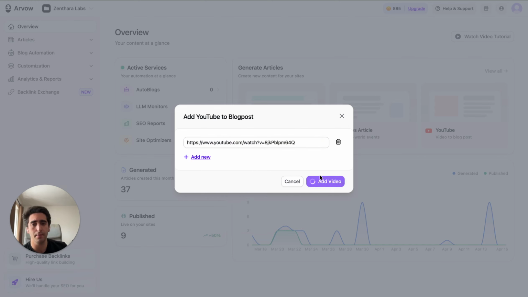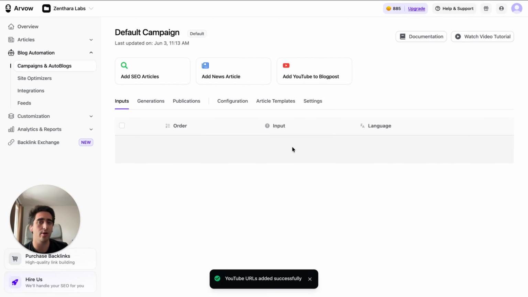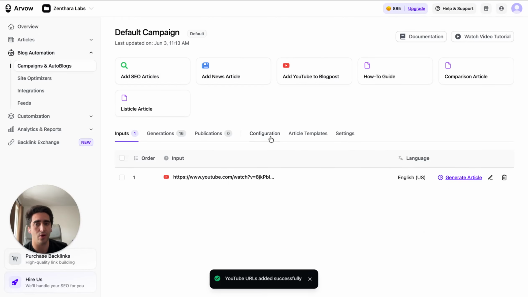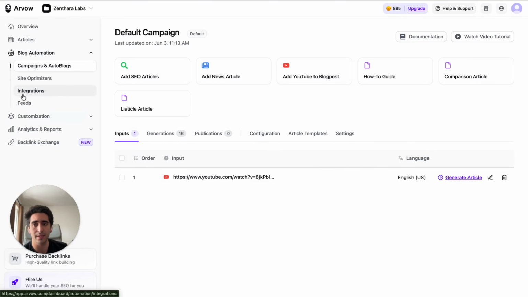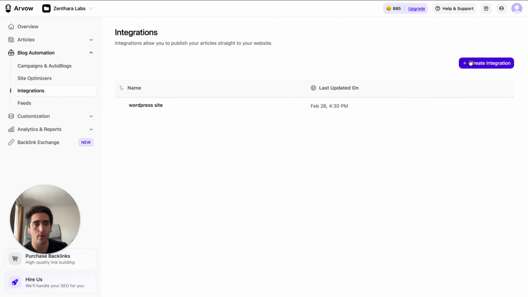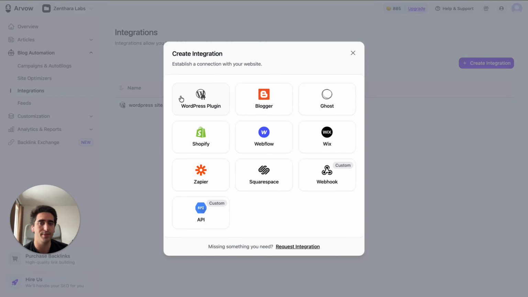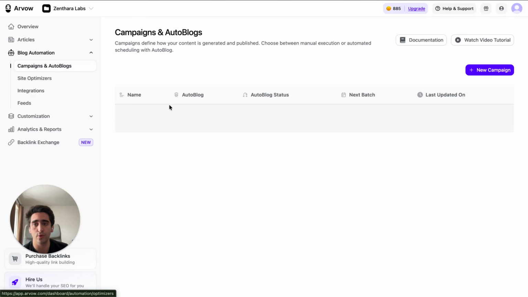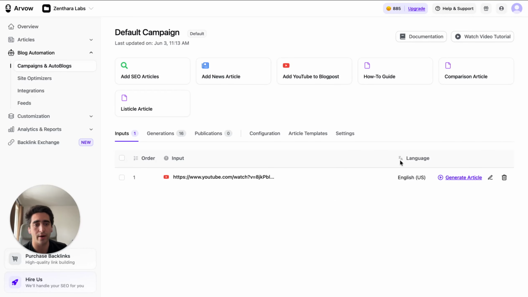And this is not only going to be generated, but also published, because Arvow integrates with a bunch of website platforms. So you can generate this article and publish it automatically to WordPress, Blogger, Ghost, or Wix with just one click.